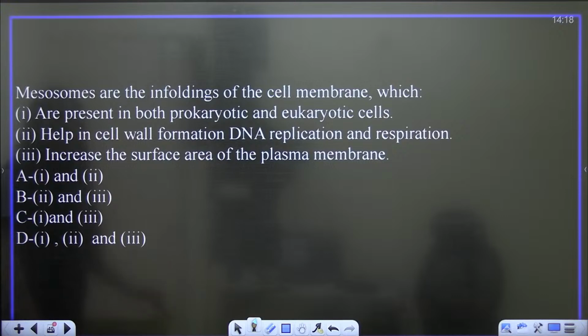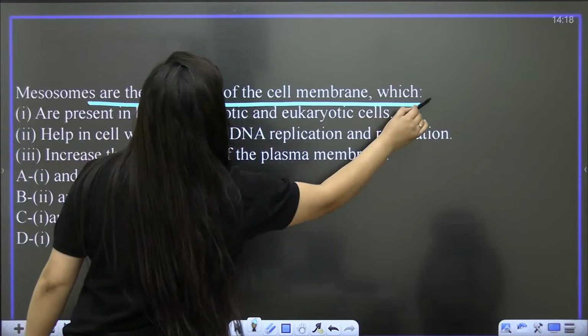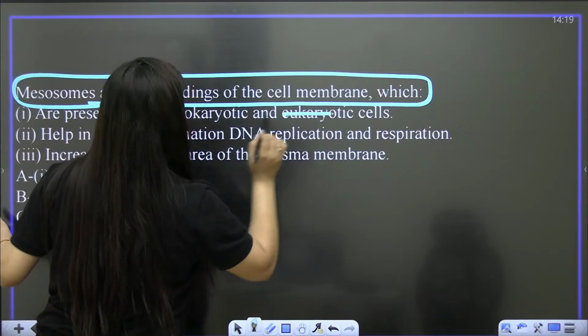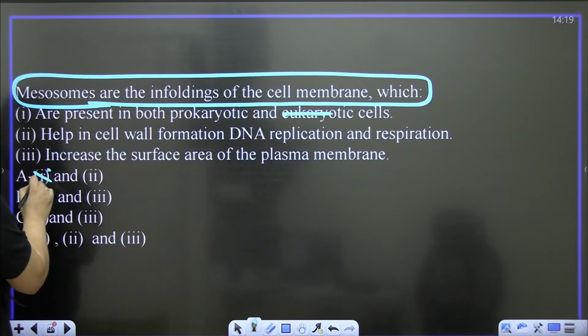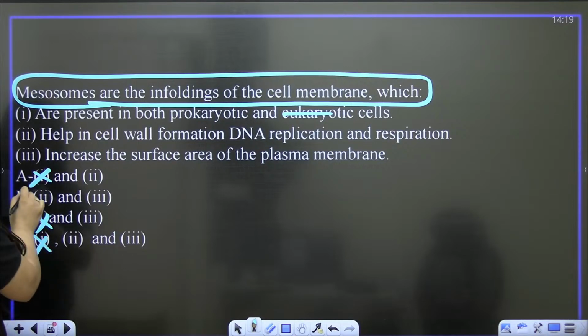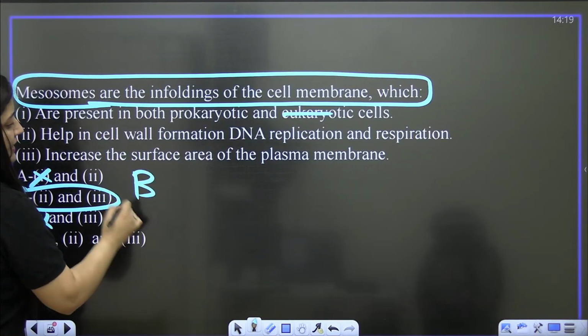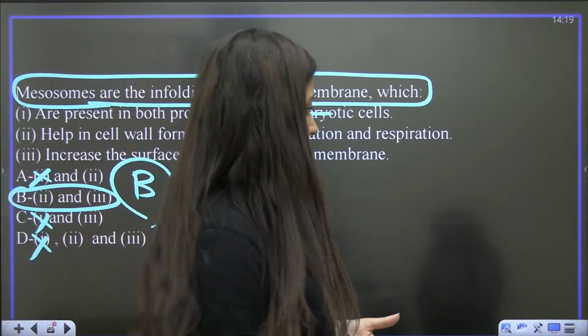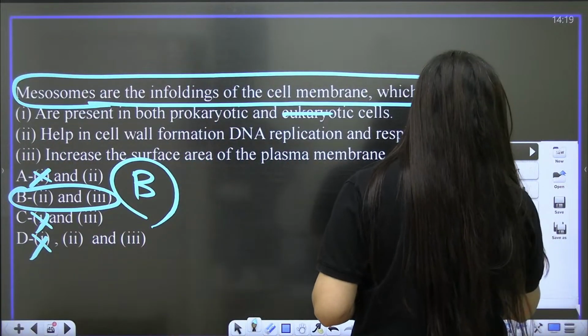One more question. Mesosomes are the infolding of the cell membrane which? Quick. See, it's very simple. Are they present in eukaryotic cell? No. So one should not be in our answer. Eliminate these three options and you will get your answer B. Okay. So sometimes elimination method helps.